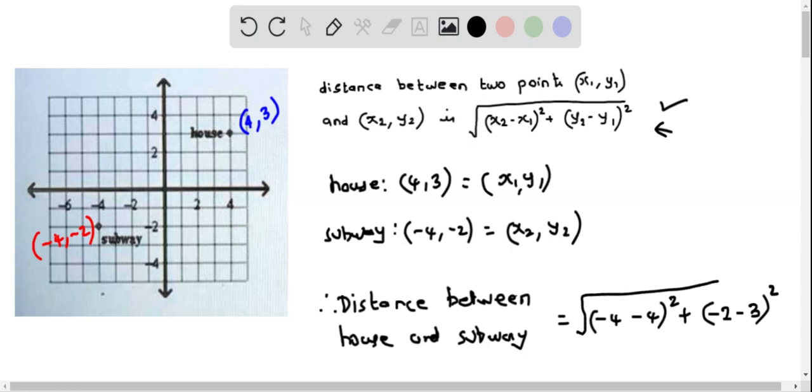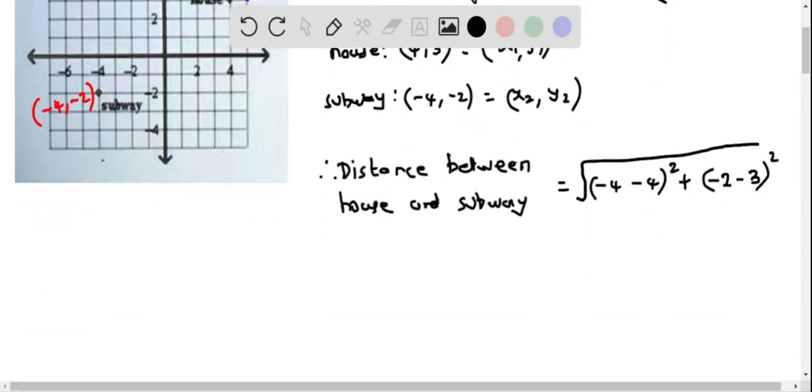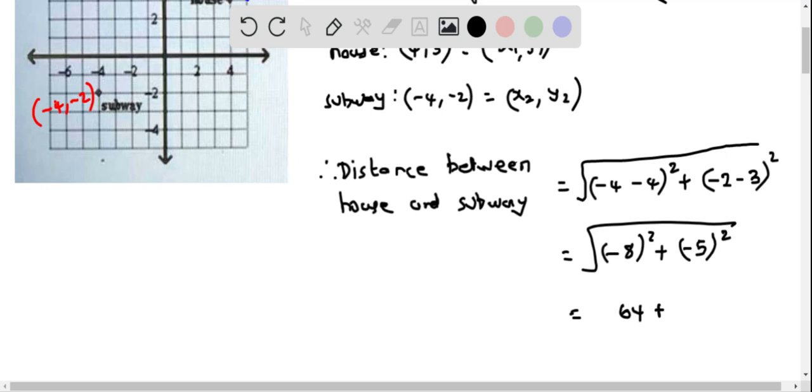under the root. So this gives -4 minus 4 is -8. So we put -8 quantity squared plus -2 minus 3 is -5. Put -5 quantity squared. -8 quantity squared is positive 64 plus -5 quantity squared is positive 25. So we get 64 plus 25 is under the root 89.